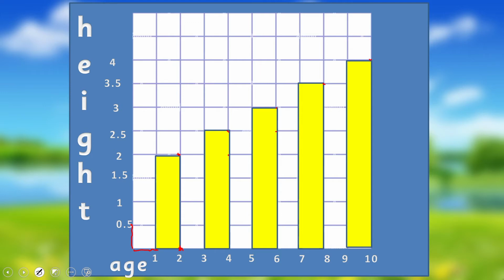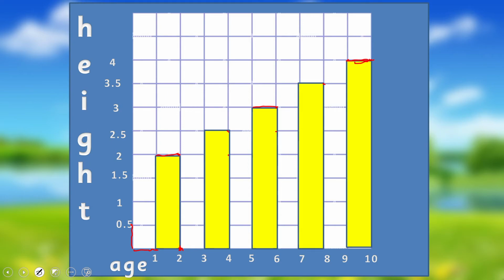How do we do it? I just told you. Now how do we compare it? As you are looking at this, at 10 years your height is 4 feet. And how you can compare: by 2 you were 2, by 10 you are 4, by 6 you were 3. This is how you can compare the information.